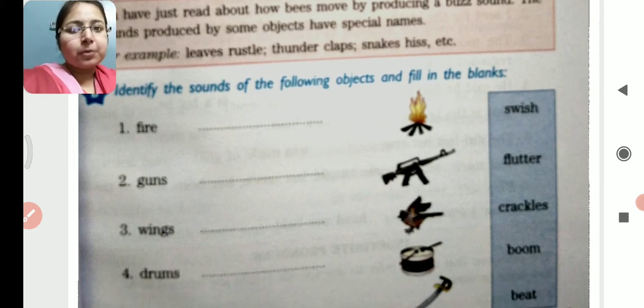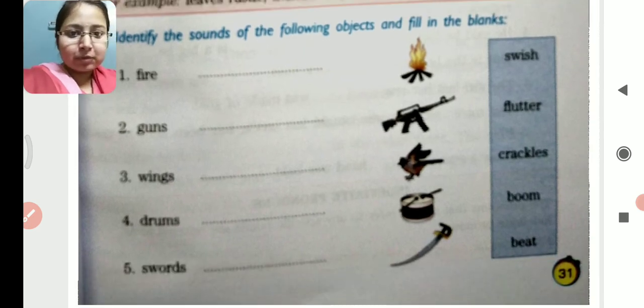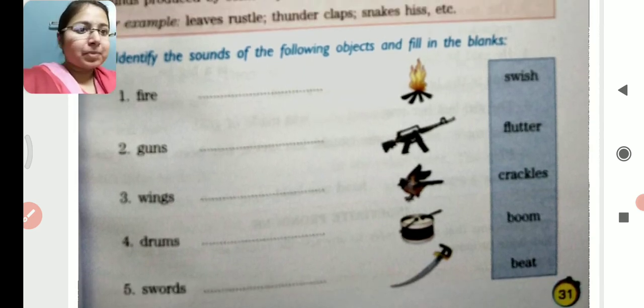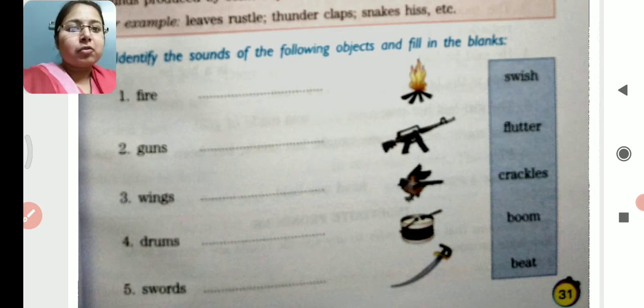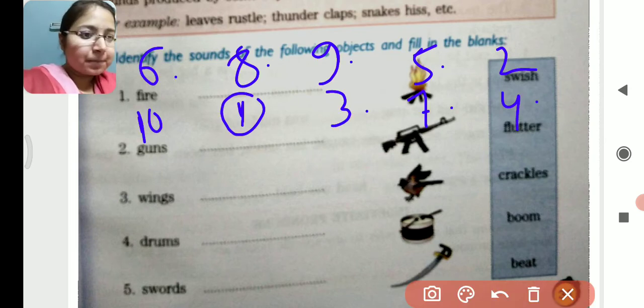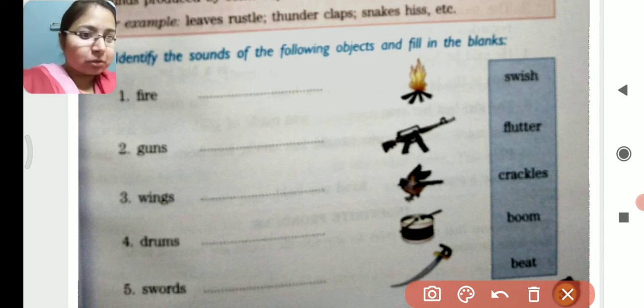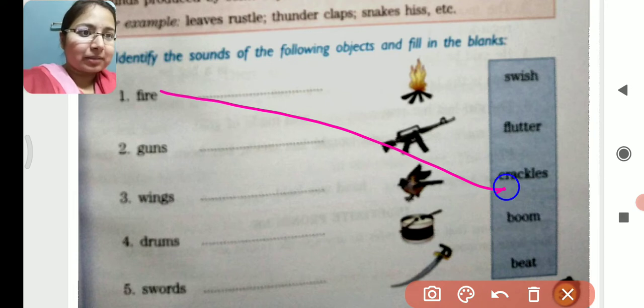So what you have to do is identify the sounds of the following objects and fill in the blanks. There are 5 words given and a help box is provided, and from this help box you have to select the appropriate sound and fill up the blanks. The first one is fire. The sound of fire is called crackles. So fire, crackles. I'll choose another pen. Fire, crackles.